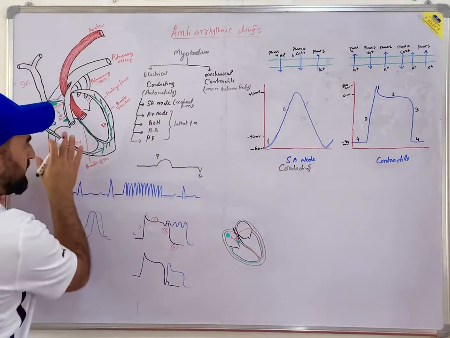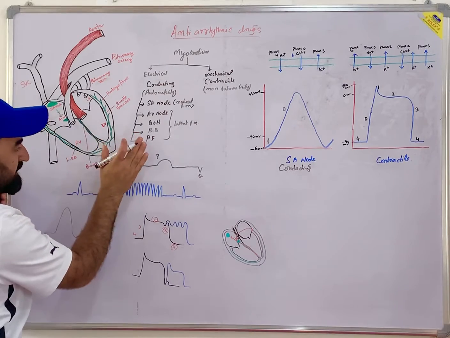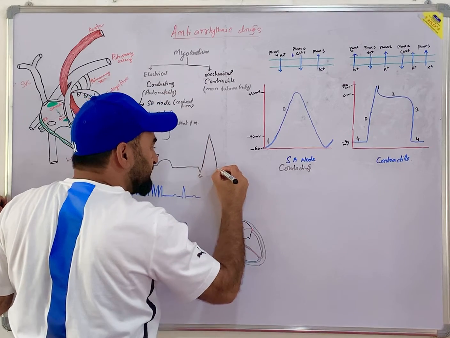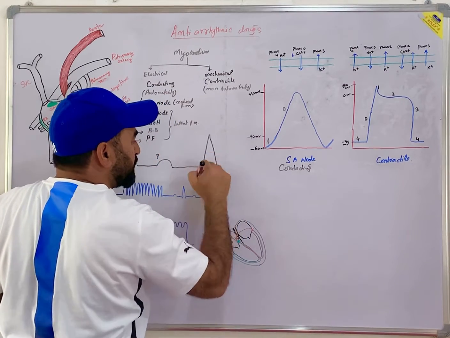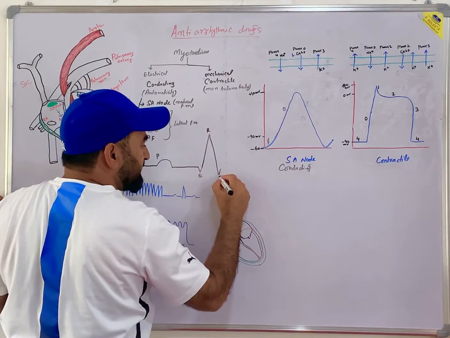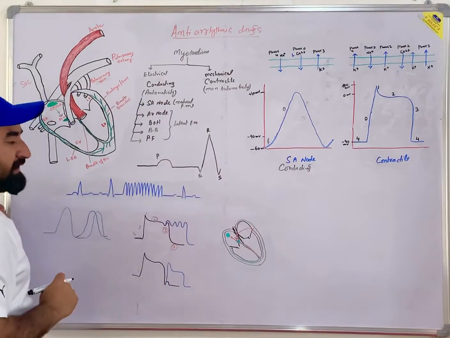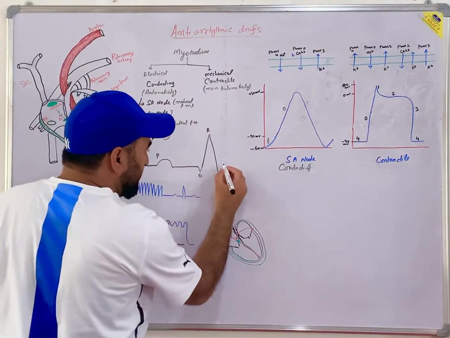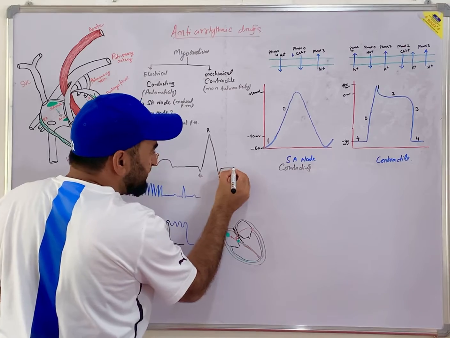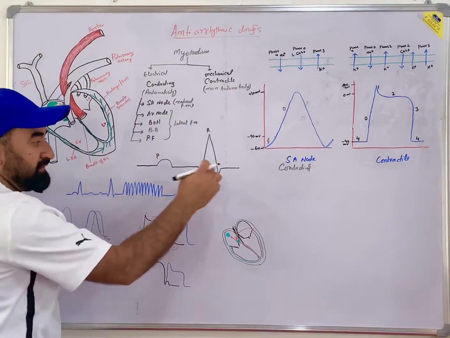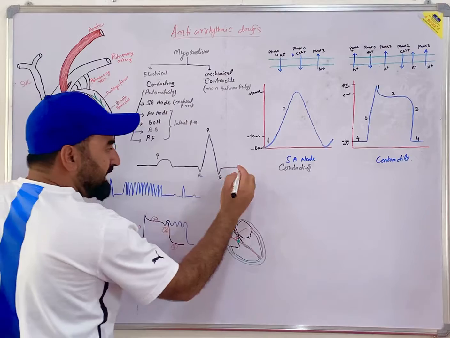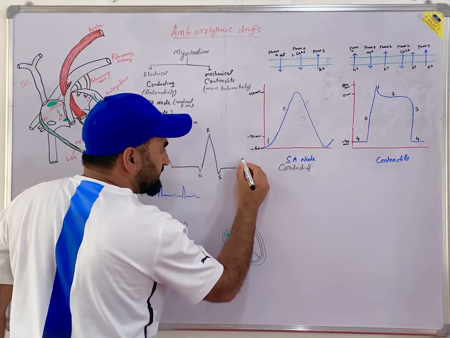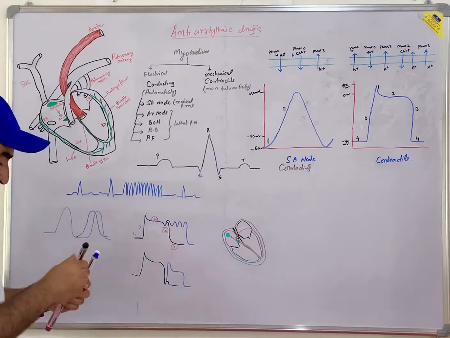So that means when the signal goes to the ventricles, there occurs the depolarization of the ventricle, which is designated as the QRS wave. This on the electrocardiogram is the ventricular systole. Okay, then what happens? There occurs a plateau phase, and after that occurs the relaxation of the ventricles. This is designated as the T wave. Okay.